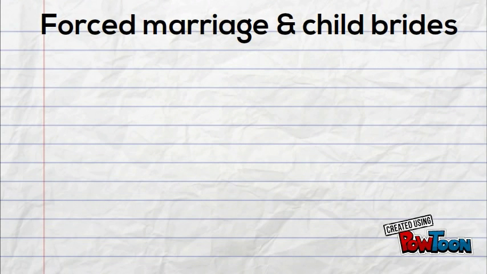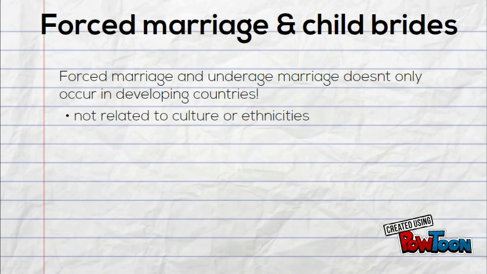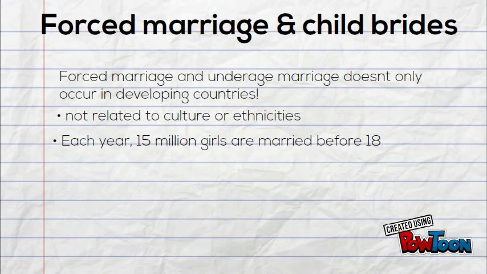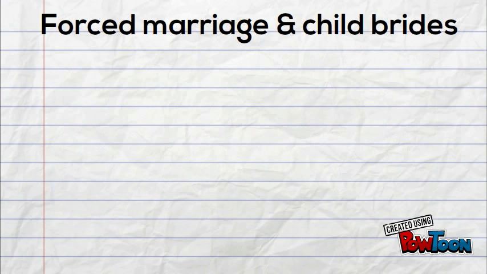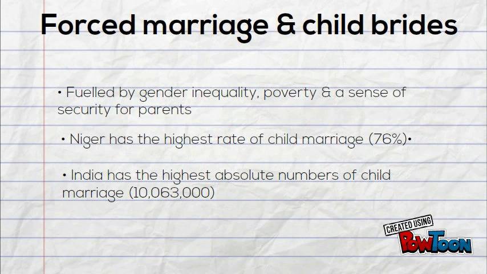Forced marriage does not only occur in developing countries. It occurred in Norway only a few years ago. It is not only related to culture or ethnicities, and each year 15 million girls are married before the age of 18 years old. It's fueled by gender inequality, poverty, and a sense of security for parents.